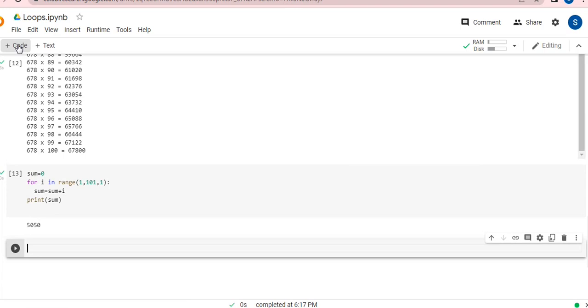Okay, let's move on to the next code, guys. Now here I'm going to tell you the same program using a while loop. Using a while loop, I'm going to tell you. So the heading will go like while loop. Under the comment section, I have written this is while loop.